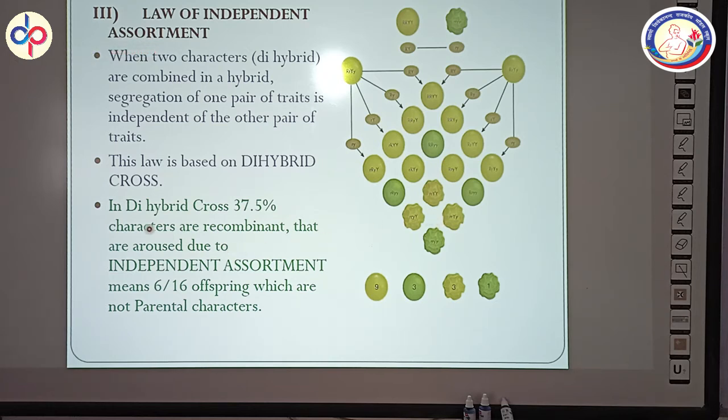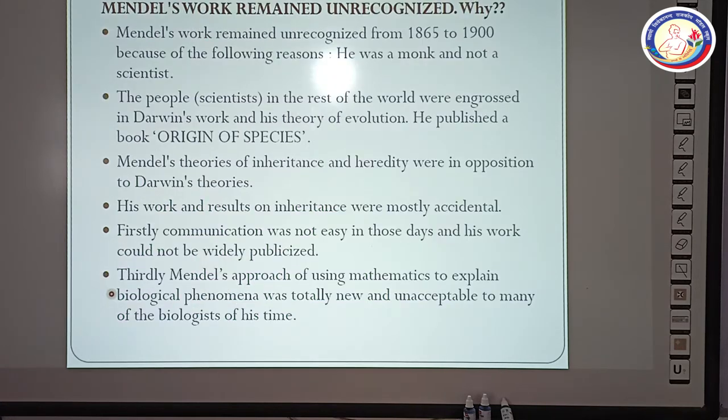So in dihybrid cross, 37.5% characters are recombinant that arose due to independent assortment, means 6 by 16 offspring which are not parental characters. So the arising of the recombinant character is showing the law of independent assortment.